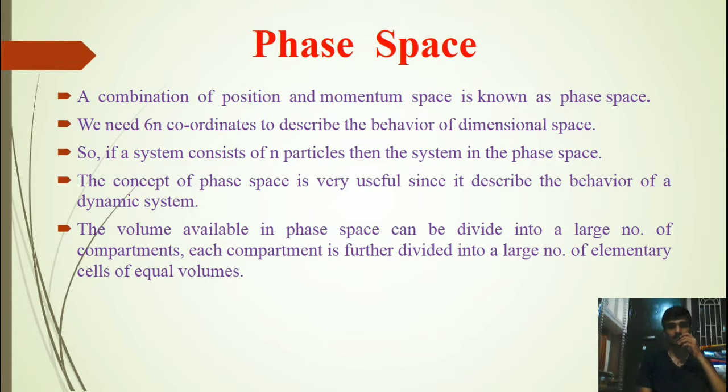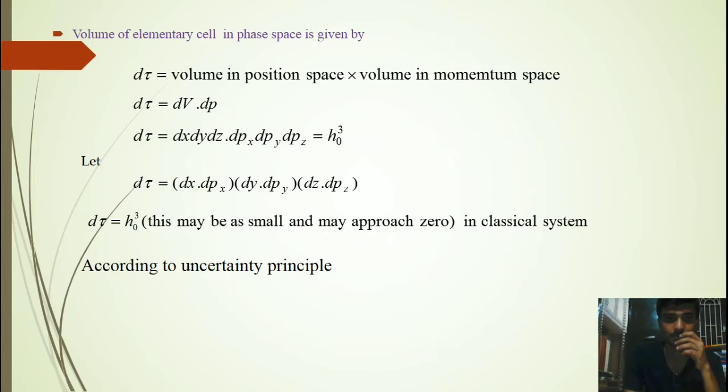The volume available in phase space can be divided into a large number of compartments. Each compartment is further divided into a large number of elementary cells of equal volumes. Volume of an elementary cell in phase space is given by d tau is equal to volume in position space multiplied by volume in momentum space, that is d tau is equal to dv dot dp. dv is the volume in position space, dp is the volume in momentum space.